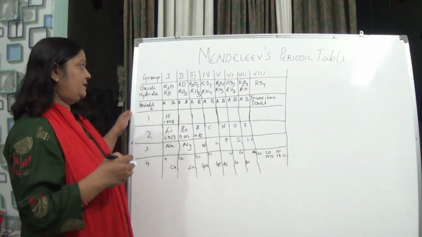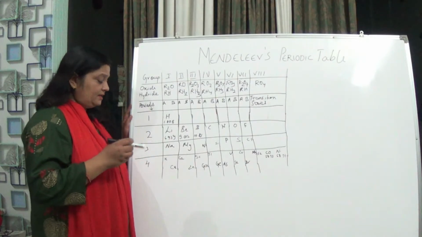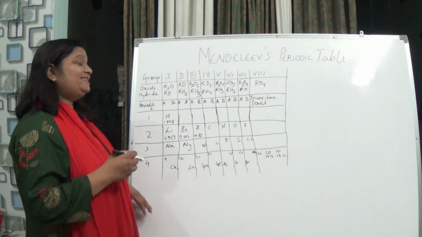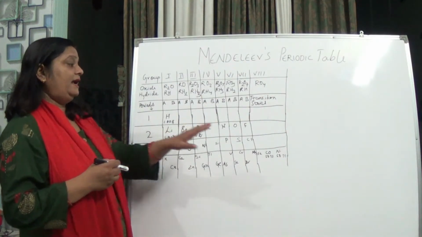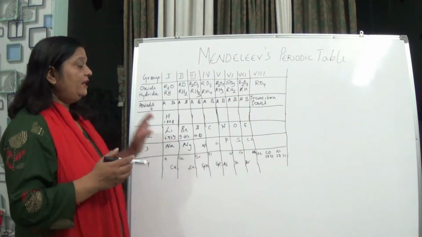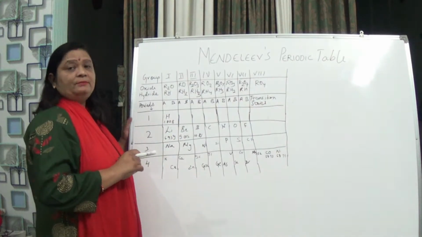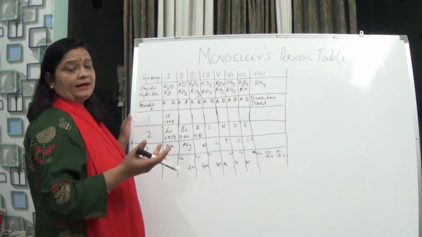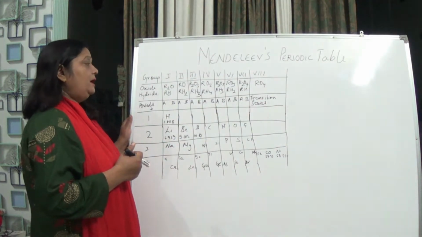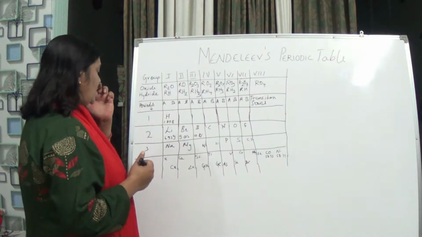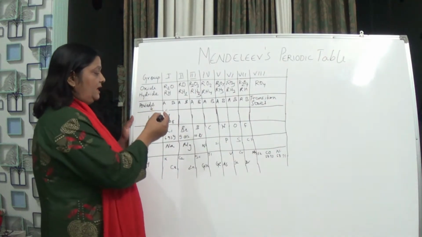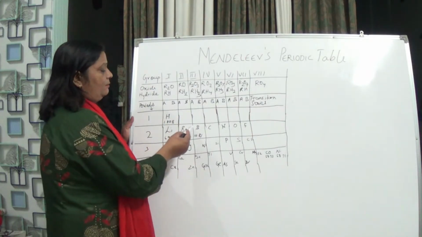Let us understand that. He divided his table into 6 periods and 8 groups. The 8th group consisted of only 9 elements, arranged in 3 triads. According to him, in increasing atomic mass, you can see hydrogen, lithium, beryllium, boron.